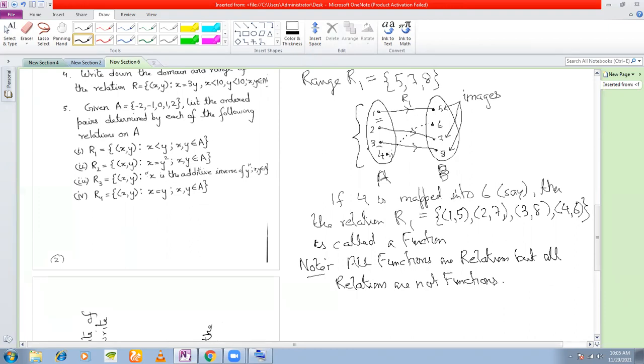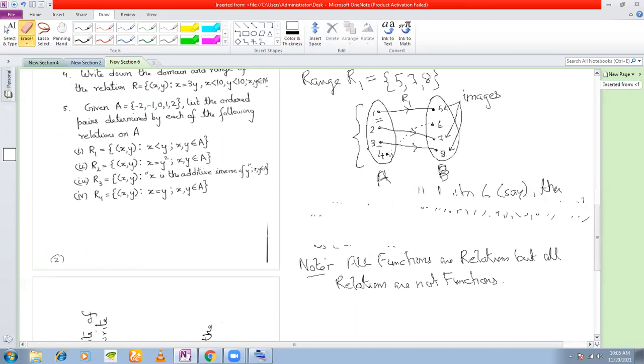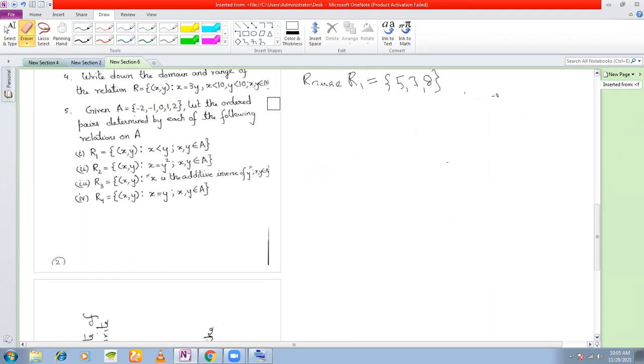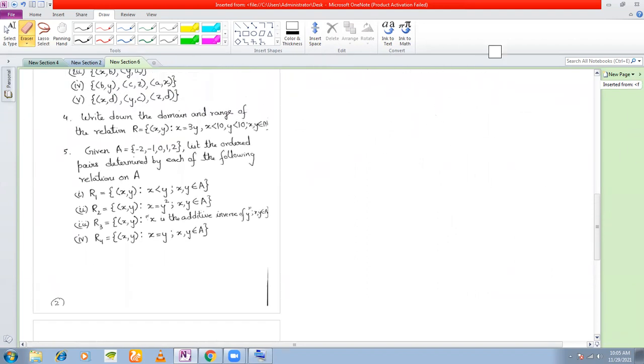Okay. So that is it. This was just a small introduction to functions, just to show you the difference between a relation and a function, and how functions are nothing but special kinds of relations.